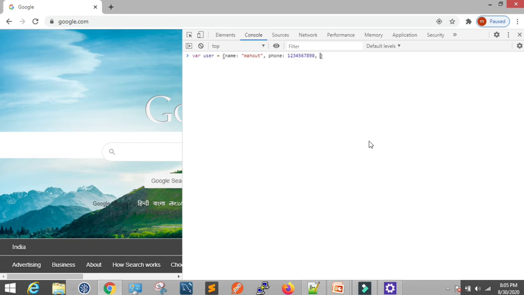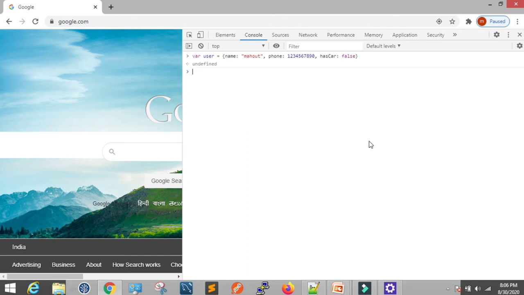So far I gave one string value and one numerical value, and now I want to give one boolean value. For example, has car. Is this user having a car? So I'm giving a false boolean value. This user is not having a car. Okay, this is one user.